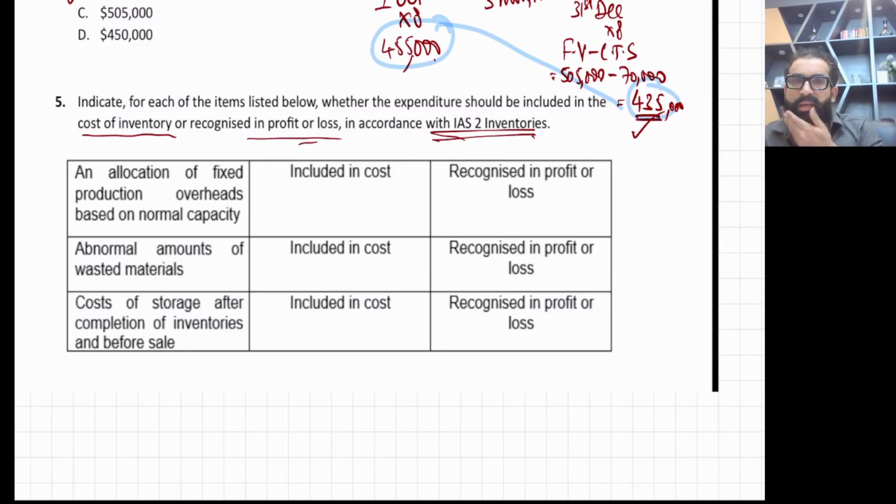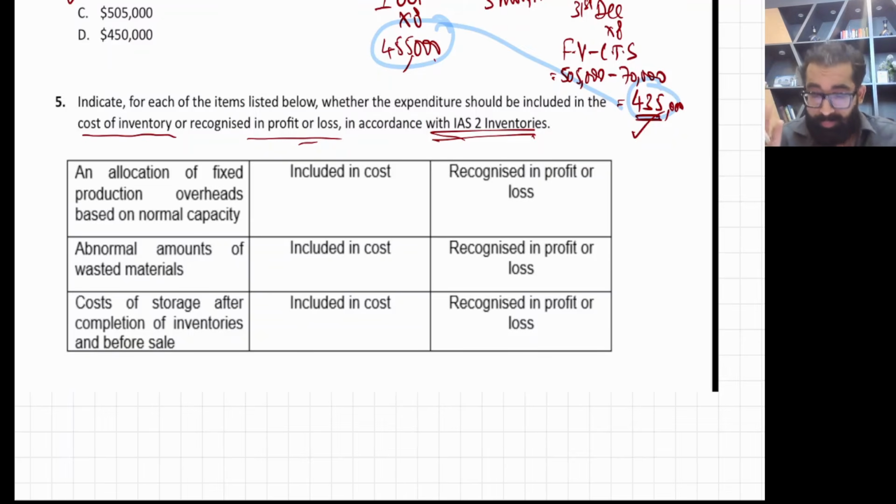IAS 2. If you are a manufacturing organization, you know there are two disciplines you have studied in your cost accounting: absorption costing discipline and marginal costing discipline. Okay, that is cost accounting. But in financial accounting they follow the absorption costing principle. And you know what the absorption costing principle says?